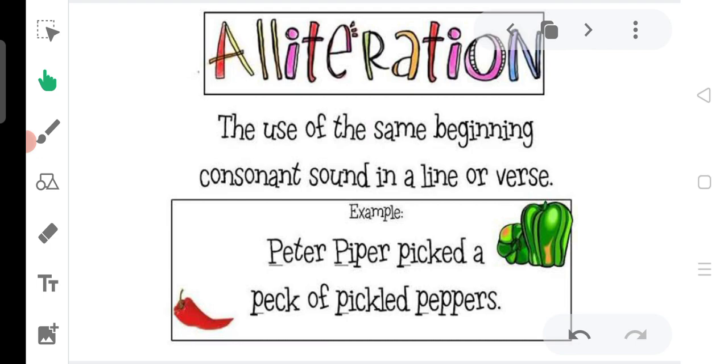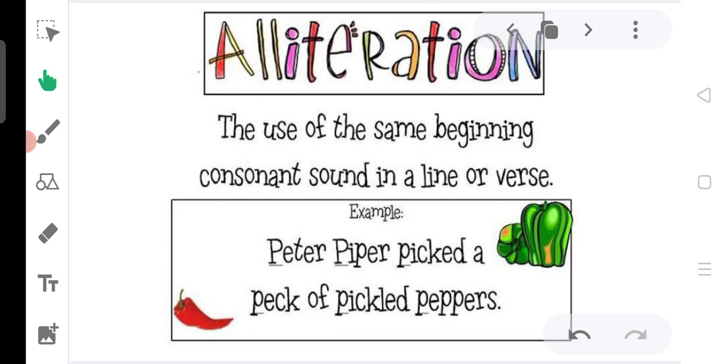Okay, next, alliteration. Alliteration is the figure of speech in which the sound of a word repeats itself. That is, the sound in a line or in a verse, that is the poem lines, repeats itself. Let me give you an example.